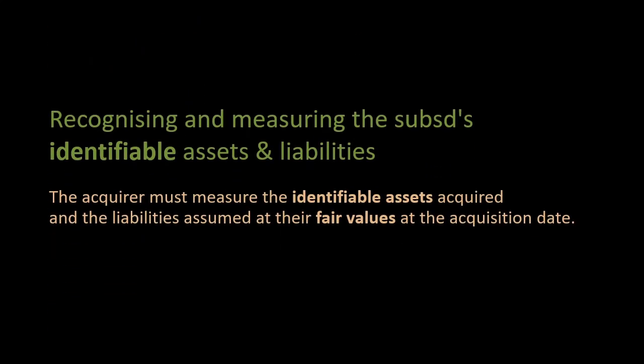Recognizing and measuring the subsidiary's identifiable assets and liabilities. The acquirer must measure identifiable assets acquired and liabilities assumed at their fair value at the acquisition date.